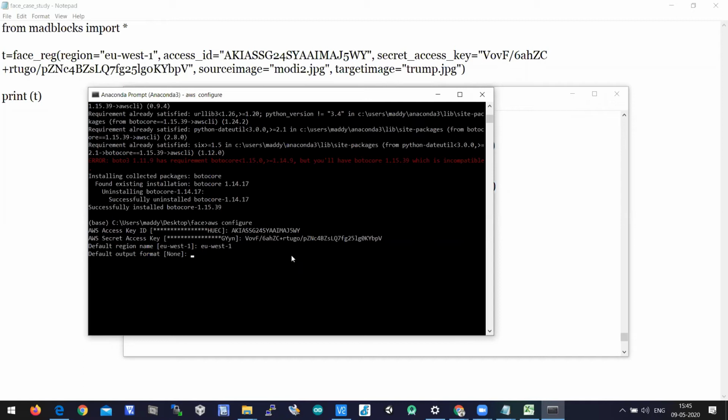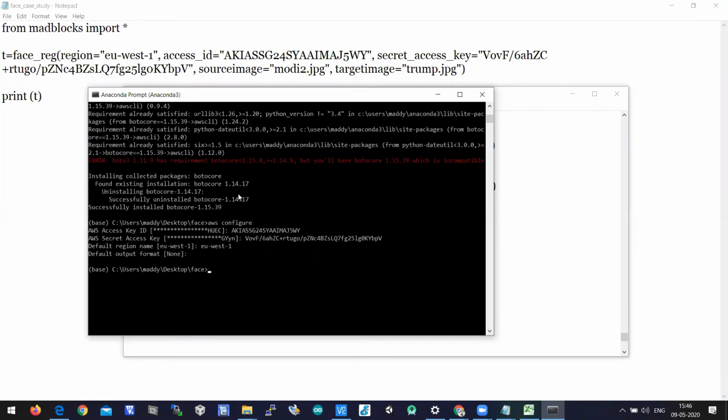The output format is none, so no need to enter anything here. You can press enter directly. So we need to configure the command prompt by entering the access key ID, secret access key, region as EU-West-1, and output format as none.